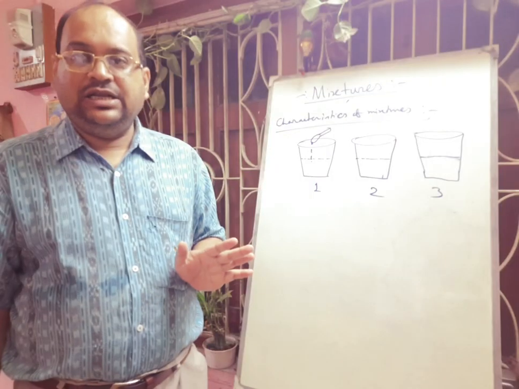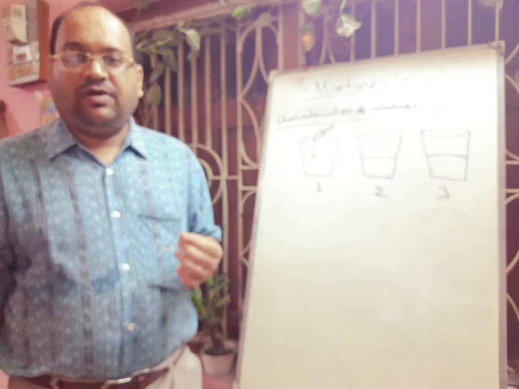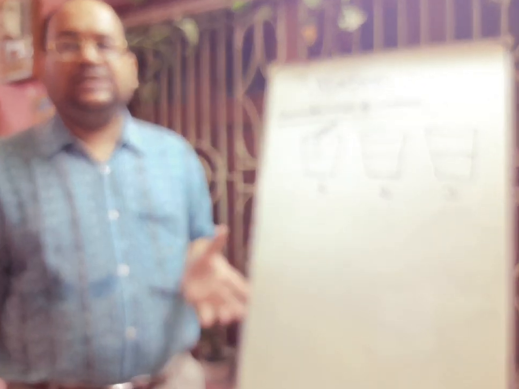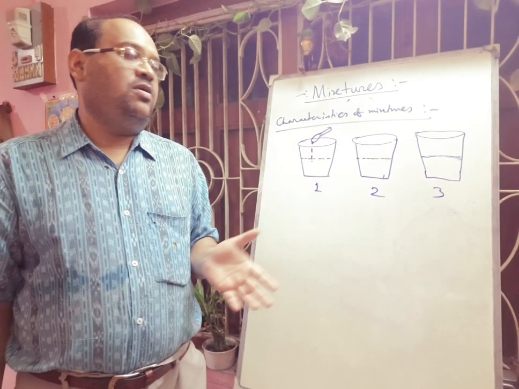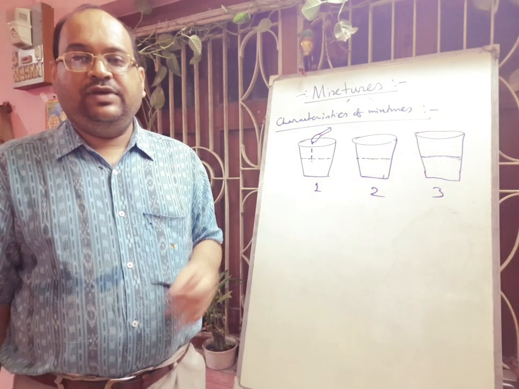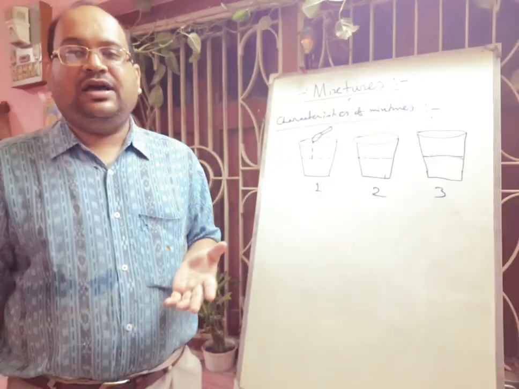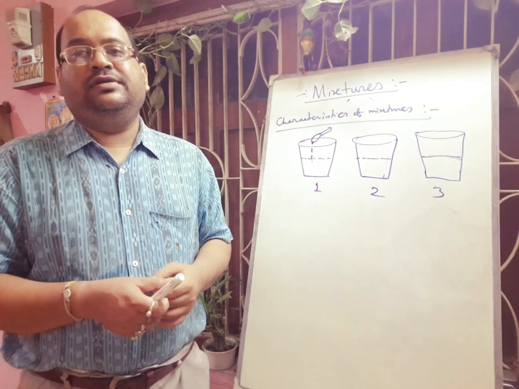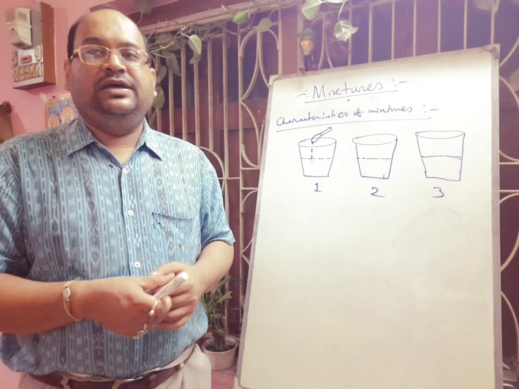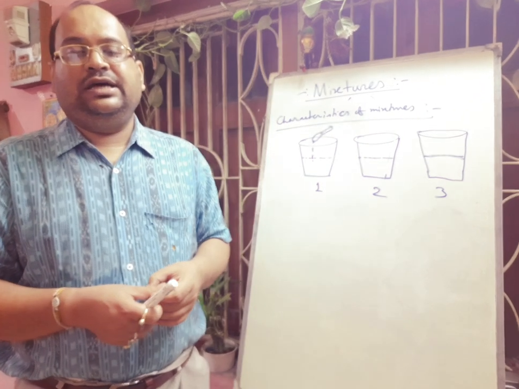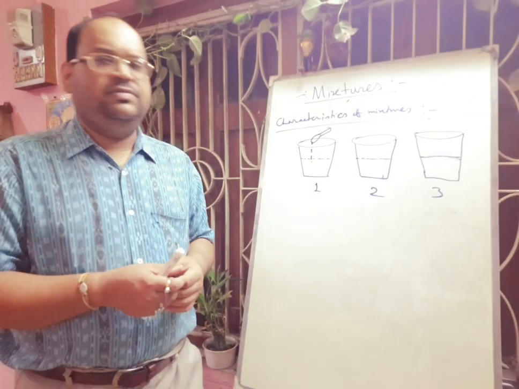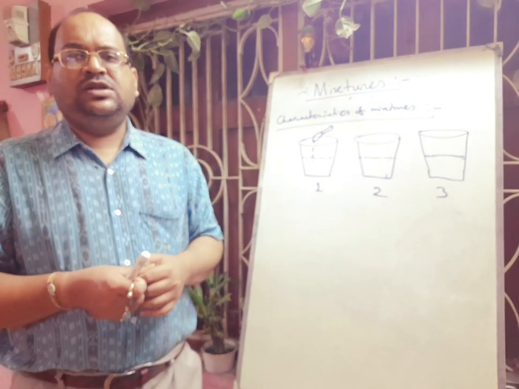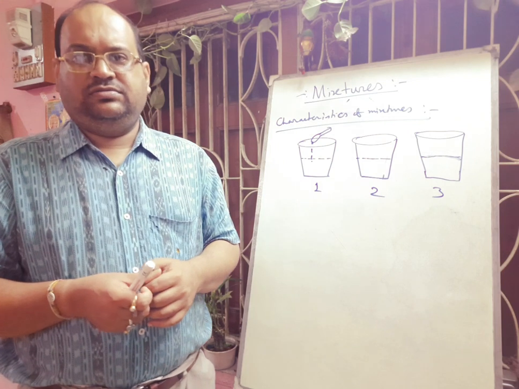Hope you can understand. So from this we can understand that mixtures don't have any fixed amount of components, and if we add different amounts of components in different mixtures, then definitely their property will be a little different. That means here the degree of sourness. Hope you can understand what I told.